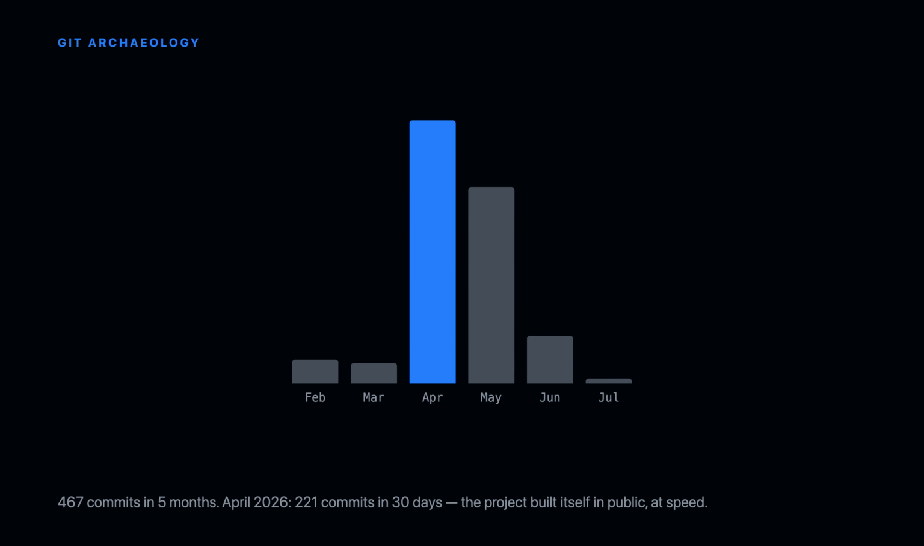The project launched February 2026. April was the surge, 221 commits in 30 days. May added 165 more. 467 commits in 5 months. Velocity this high, this fast, means the core structure crystallized under pressure. That is where you will find the load-bearing decisions.